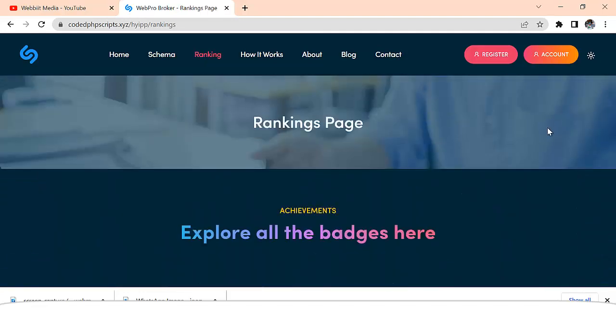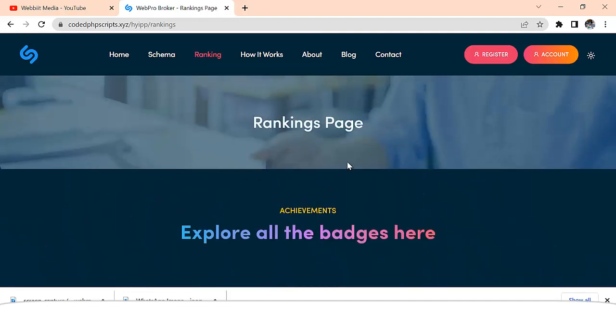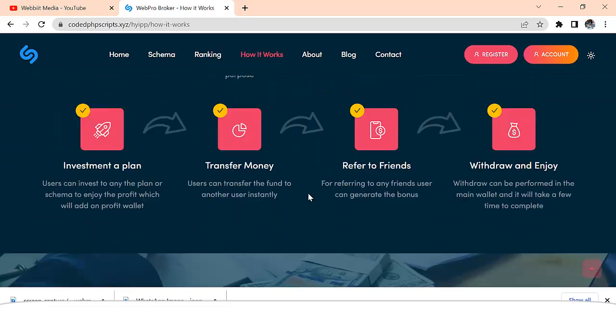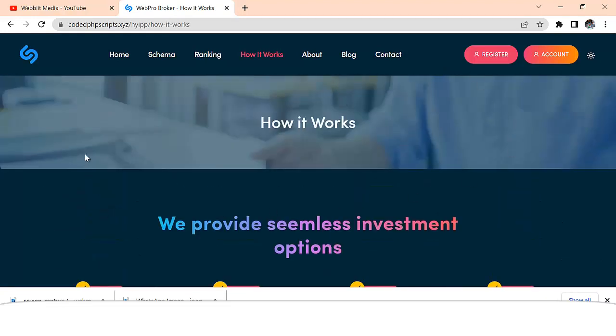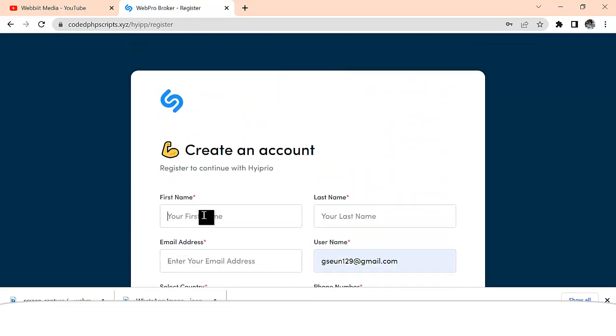So it's a powerful investment website with investment batch. If you go to how it works, you're going to see all the information about how this works, right? So without much ado, if you want to get started, all you need to do is click the registration button and register. So let me just click the registration button and register.